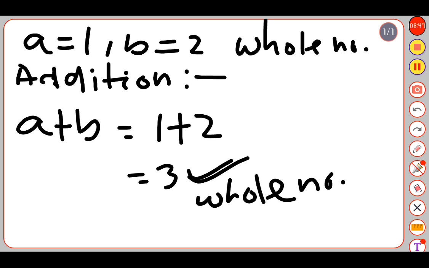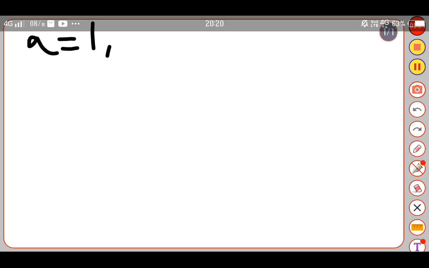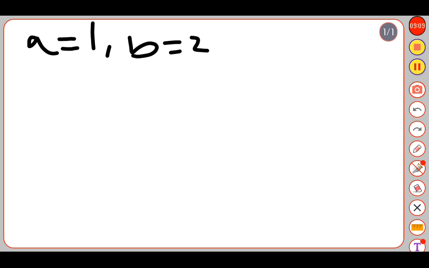This is also a whole number. So we can say that the addition of whole numbers is closure, or whole number is closure under addition. Now let's move towards subtraction. Now the same numbers, a equal to 1, b equal to 2.